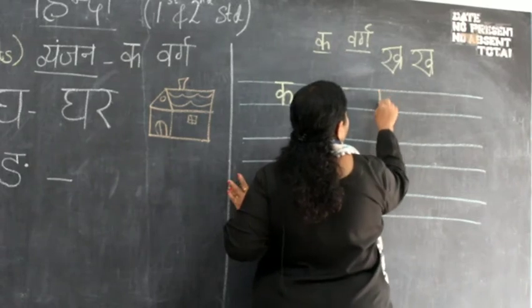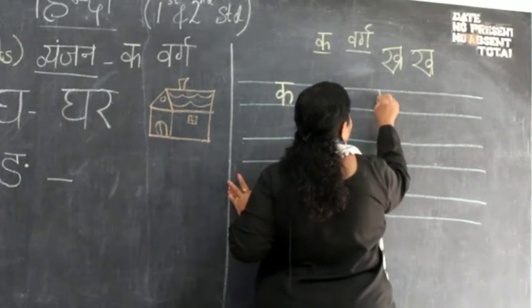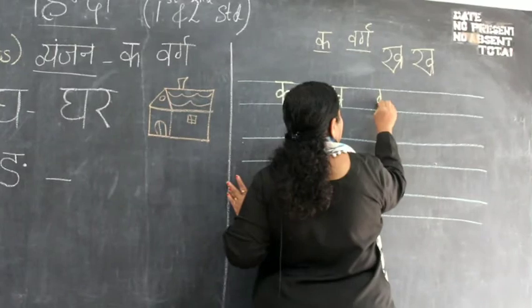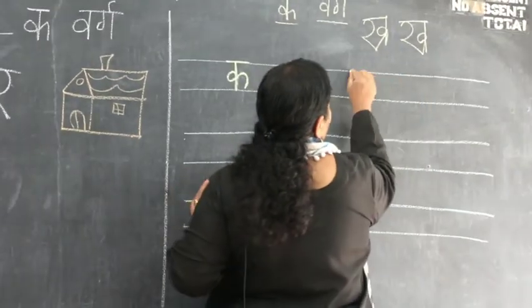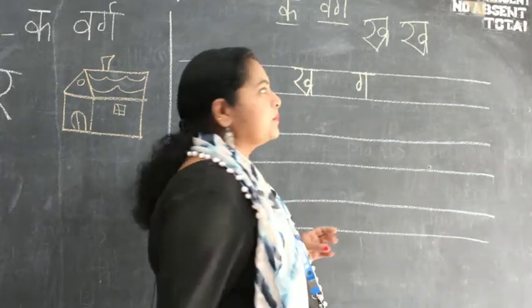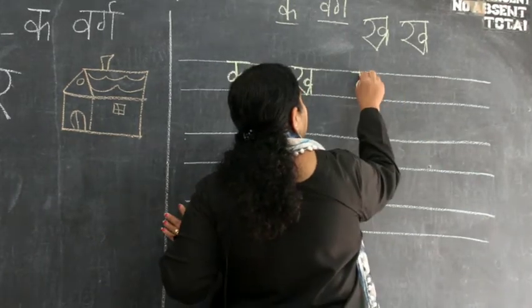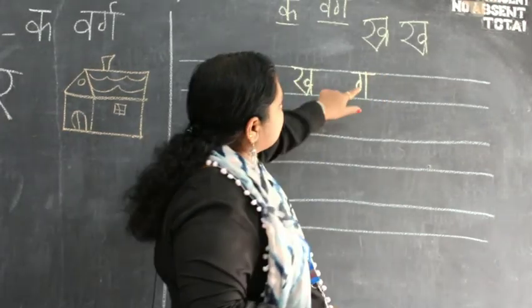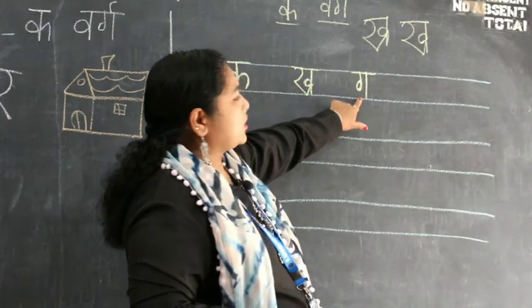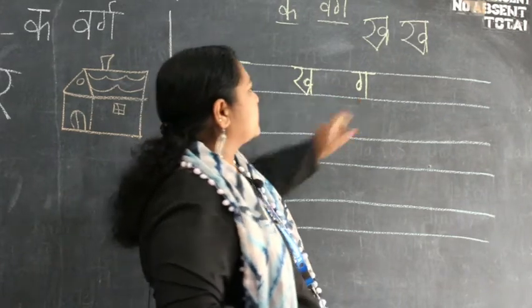Ga se gamla. It's a small one with a tail-like thing, and then a standing line. This is your ga. Ga se gadha, ga se gamla. This knot should not touch the blue bottom line.